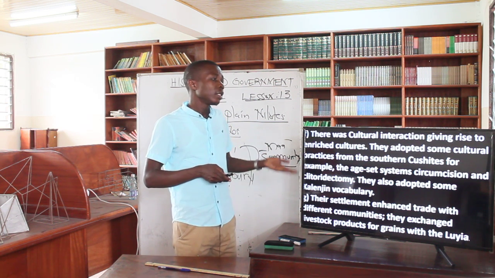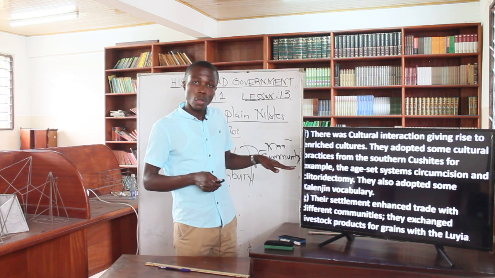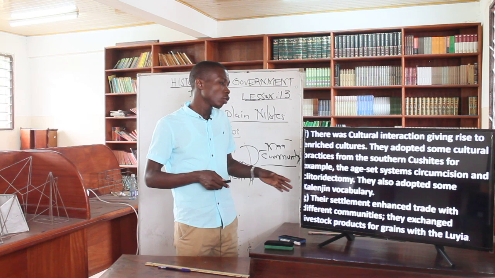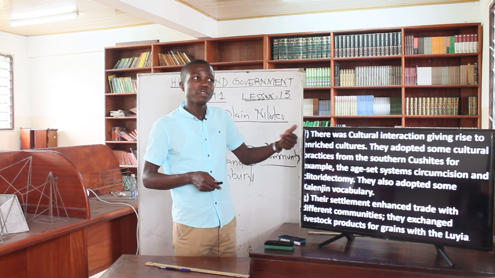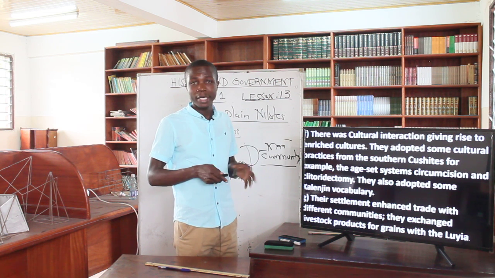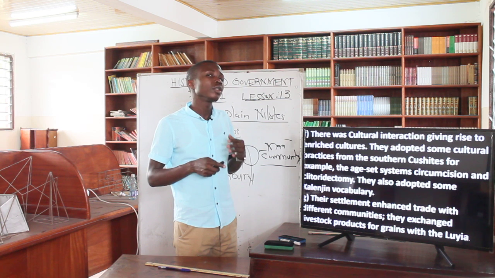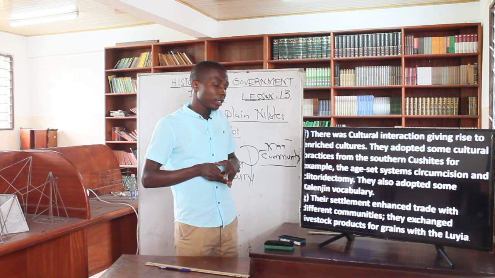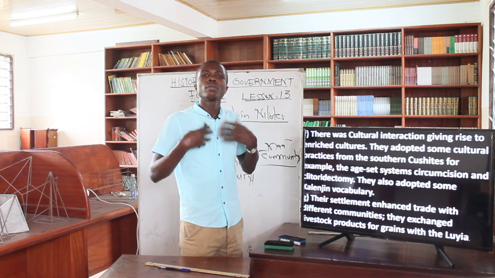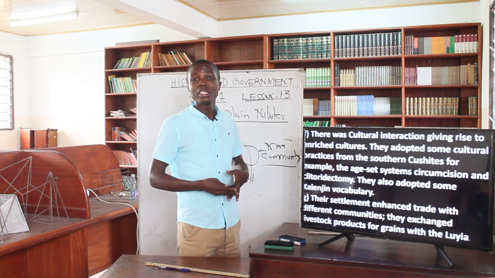And after that, they were also doing that to the girls, and that was known as clitoridectomy. You understand? So clitoridectomy is just the counterpart of circumcision. If circumcision is for the boys, then for the girls it was clitoridectomy, which is not allowed right now. It is really against the law of the country because it came with very many side effects.